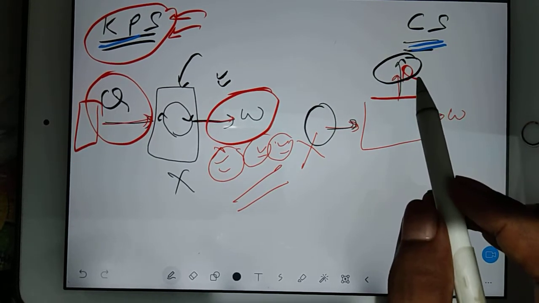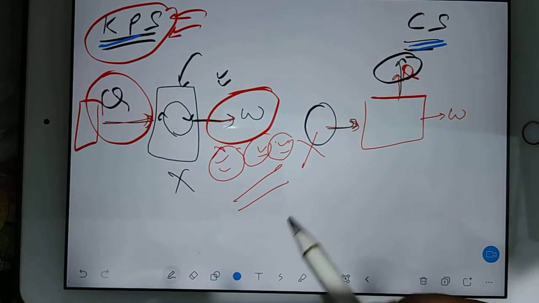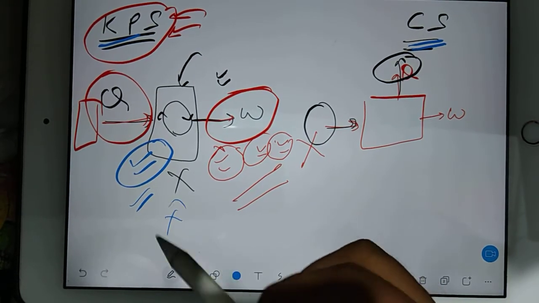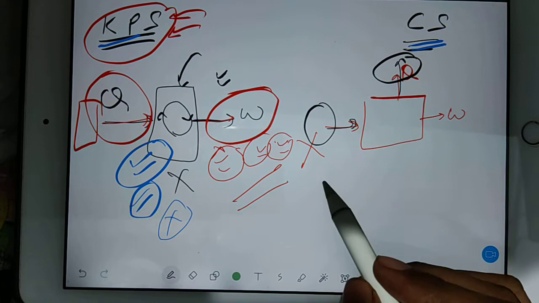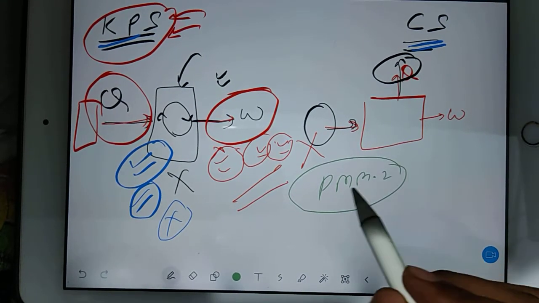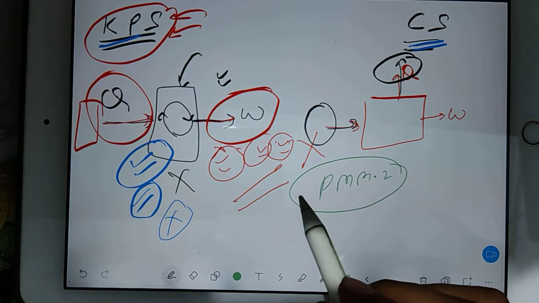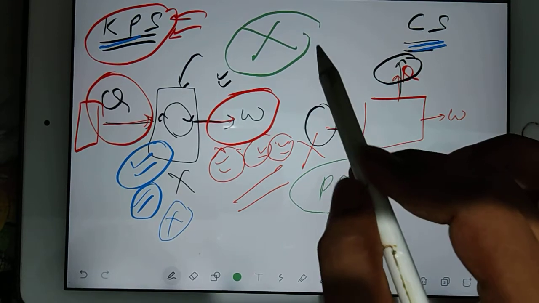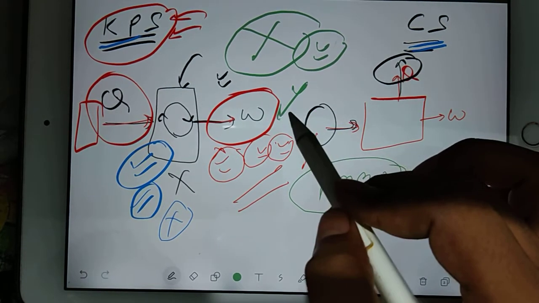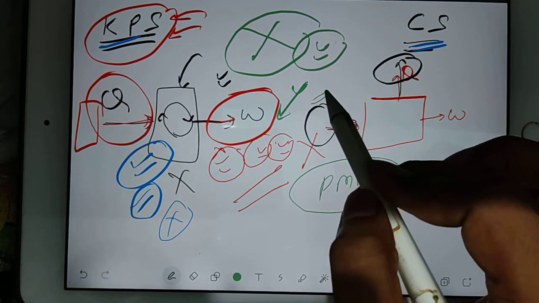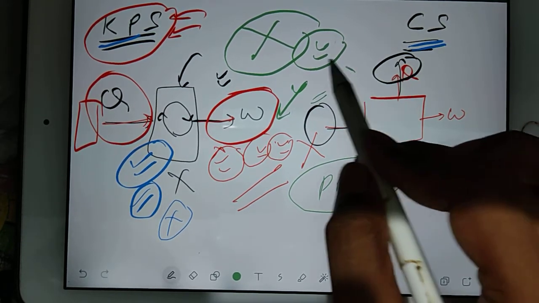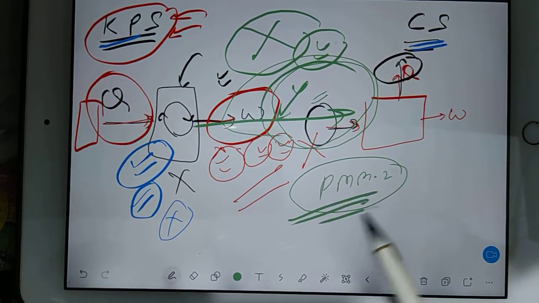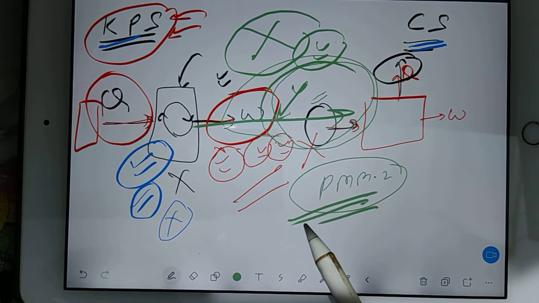Okay. It means what? Suppose somehow you are able to make such a device. First thing, you never can, but if you are able to make that, then we call it PMM2. So now let's understand what PMM2 is. Kelvin-Planck statement says there is no heat engine which will work with only one heat reservoir and produce equivalent work. If any device receives only heat transfer from one single reservoir and it is producing work done, then it is known as PMM2, perpetual motion machine of second type.